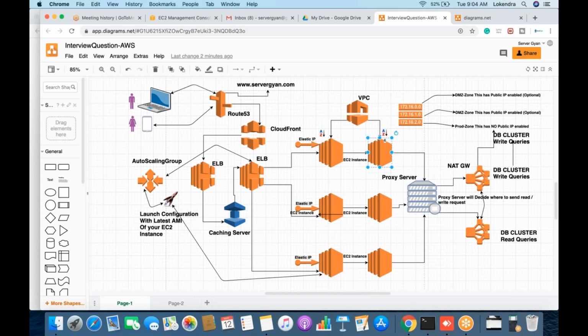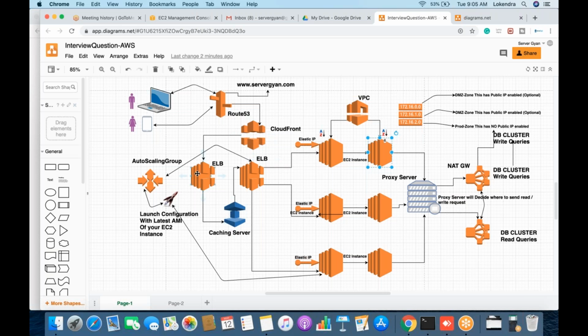Are we uploading the data into CloudFront? Pardon? Is any data being uploaded into CloudFront? No, there is no uploading of data into CloudFront. What happens is that whenever a request comes from this user, it will hit servergan.com. Then Route 53 will send the request to CloudFront. Route 53 will assume that all the data the customer is asking for is stored on CloudFront. The request will come here. CloudFront does not have any data as of now, the reason being it is just configured.